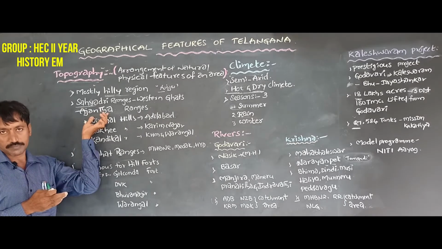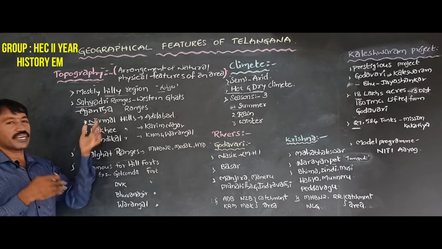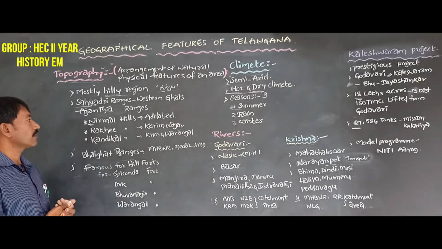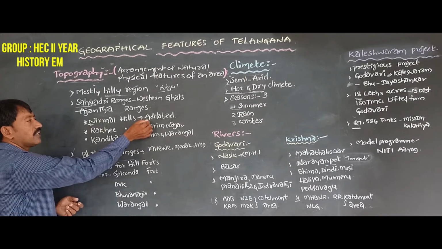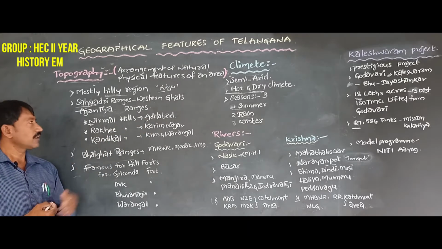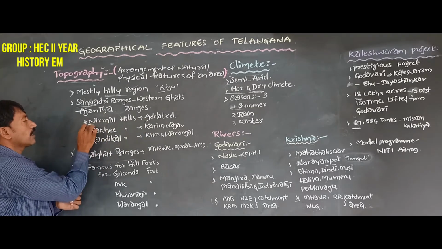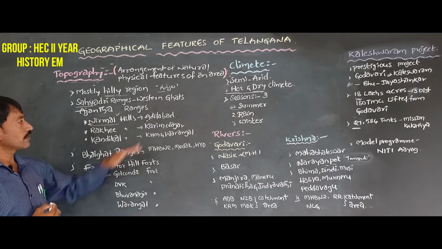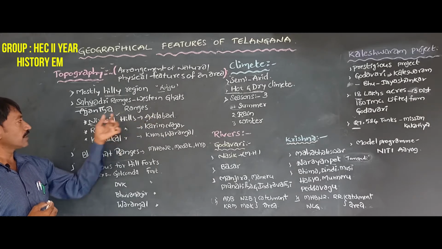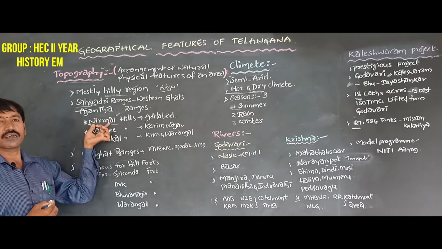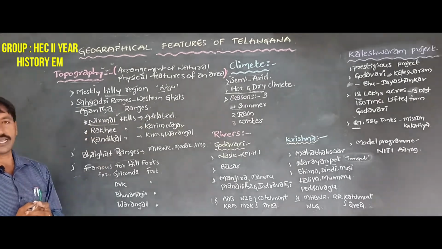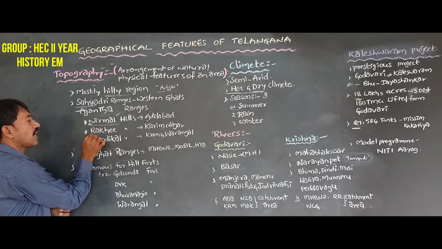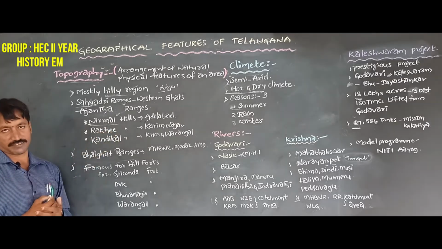These ranges are known by various names in various regions. For example, in Adilabad district, the Ajanta ranges are called Nirmal Hills.